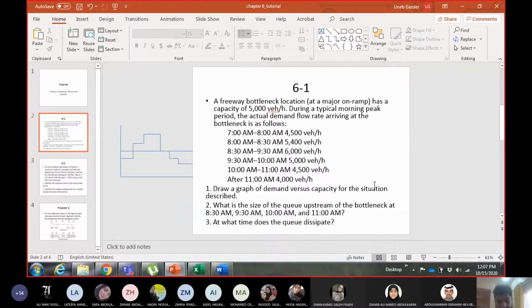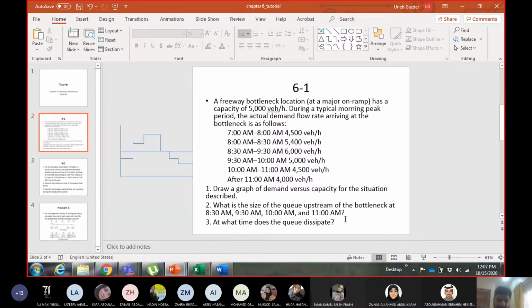Q is in number of vehicles, so the units will be vehicles. That means you cannot do 5,000 minus 5,400 and 5,000 minus 6,000, because these are in vehicles per hour. You cannot deduct vehicles per hour from vehicles per hour and get the number of vehicles. It's not possible. So the first was this mistake. The second mistake was they are asking for cumulative. They did not say calculate the number of vehicles between 8:30 and 9:30. They said calculate the number of vehicles in the queue at 8:30, then at 9:30, then at 10 a.m., then at 11 a.m. So it will be a cumulative value.